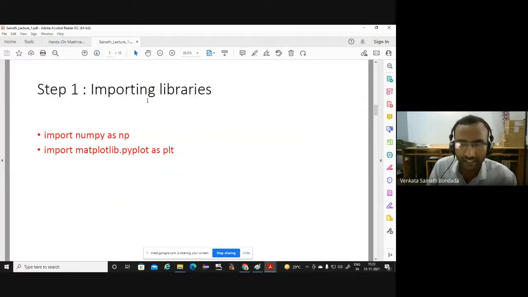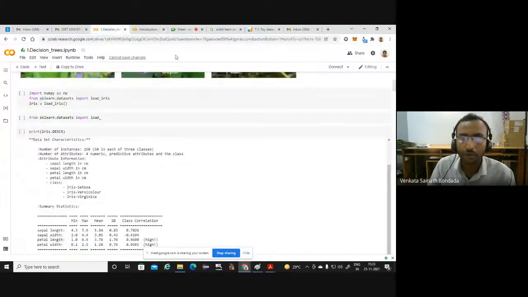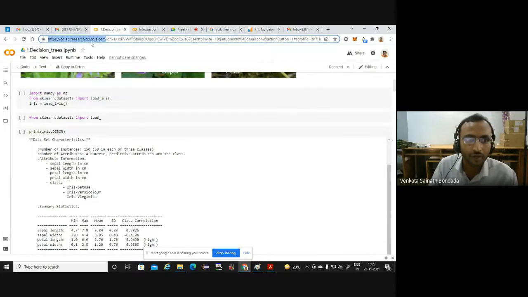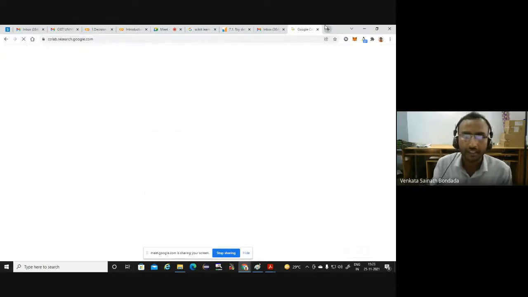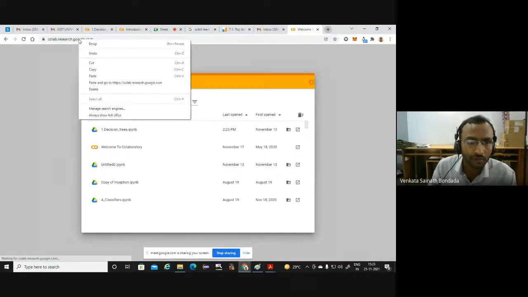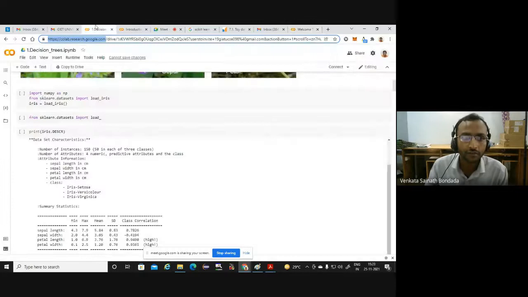Now, without further theoretical description, I want all of you to open Google Colab. I hope some of you know Google Colab. If you do not know, simply type colab.research.google.com. Just open it, and you need to be signed into a Gmail account to log in. Please open a Google Colab notebook at colab.research.google.com. I will put this link in the chat box if you are new to it.